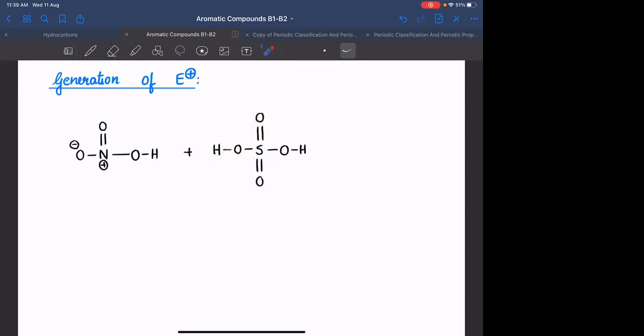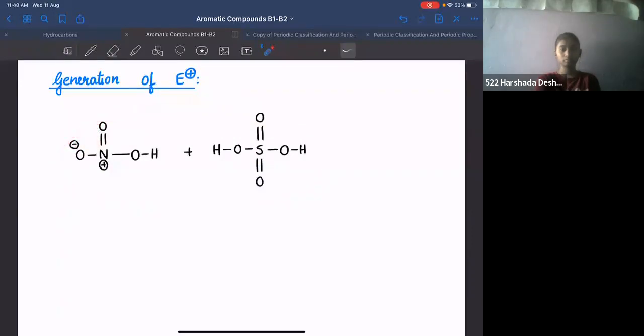Moreover, the negative charge is also trying to participate in resonance, hence there is hindrance. There is some resistance for the resonance, because electron density is coming from this side as well as this side, so there will be repulsive forces. So better resonance can be in this case. Agreed? So out of these two, which is a strong acid?